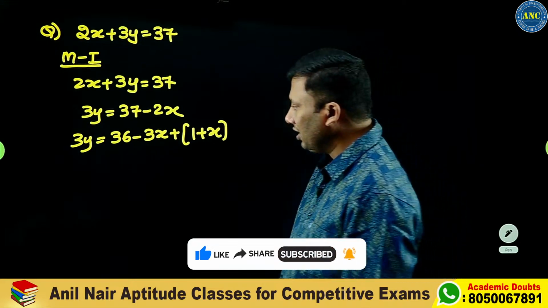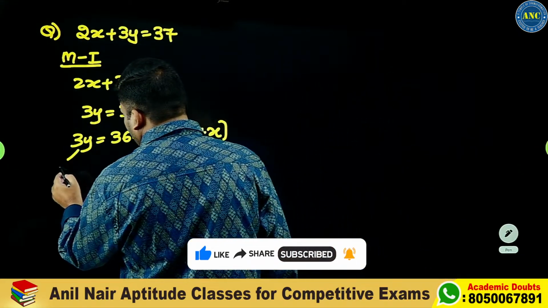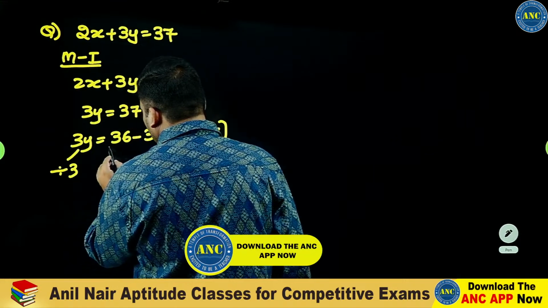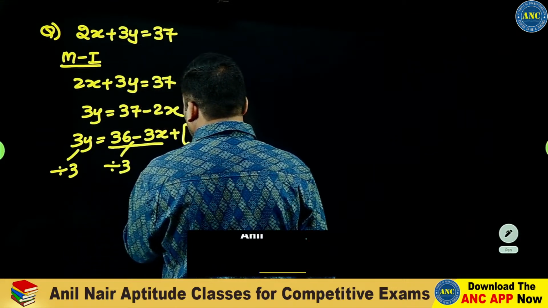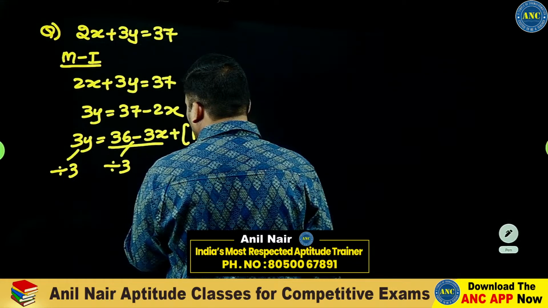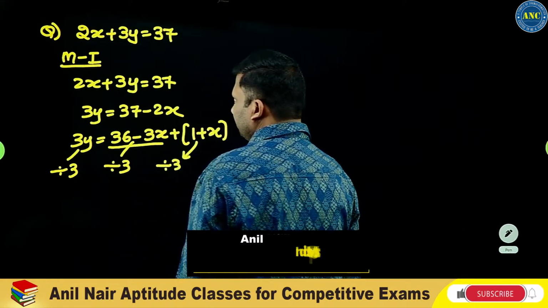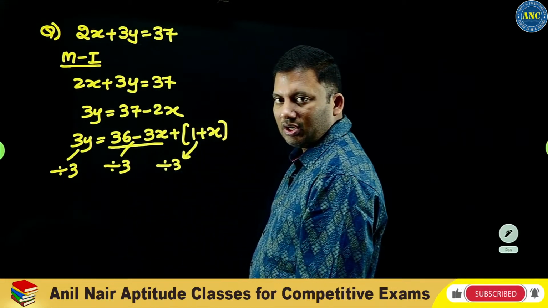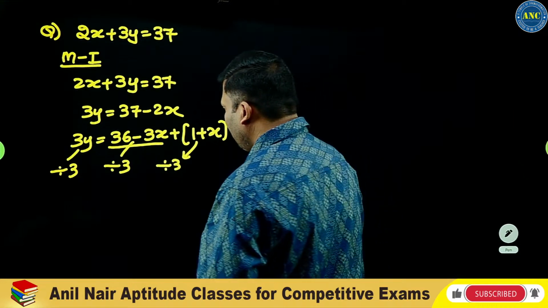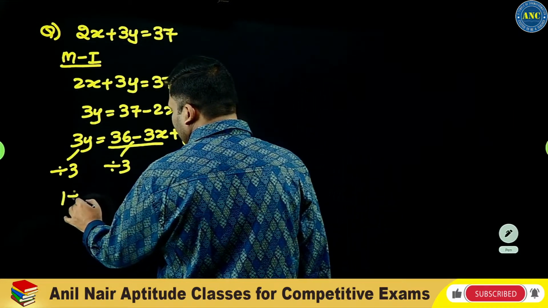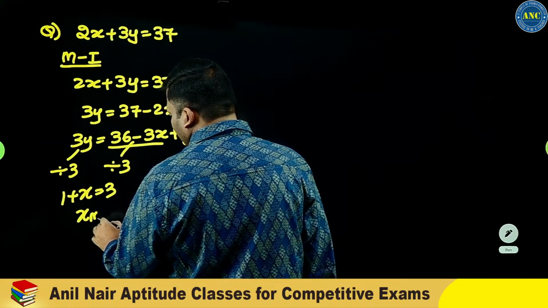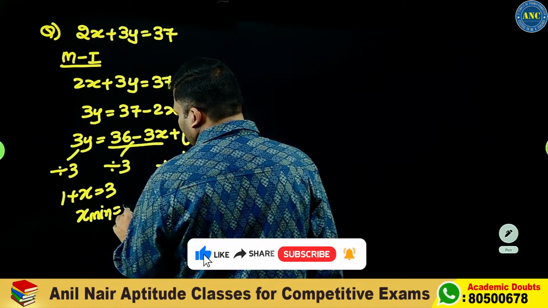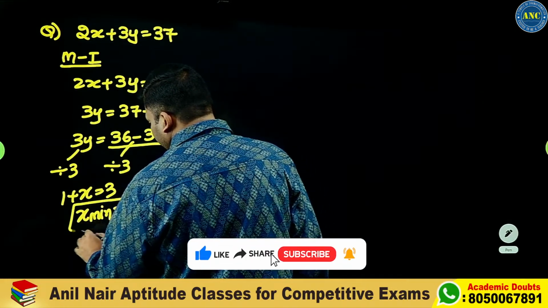Why am I doing it like this? 3y is divisible by 3, and 36 minus 3x is divisible by 3, so 1 plus x should be divisible by 3. If 1 plus x is 3, x minimum will be 2.